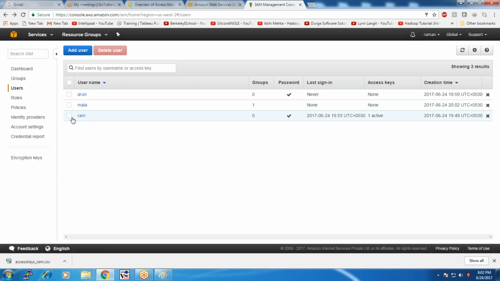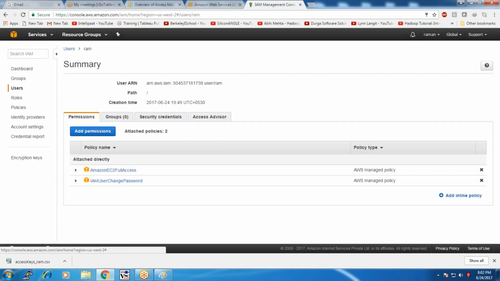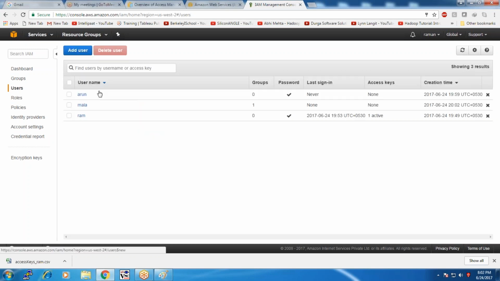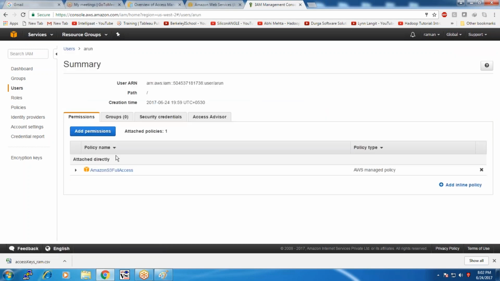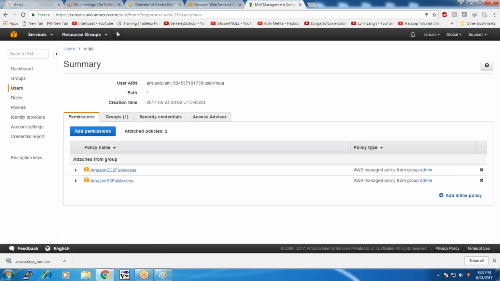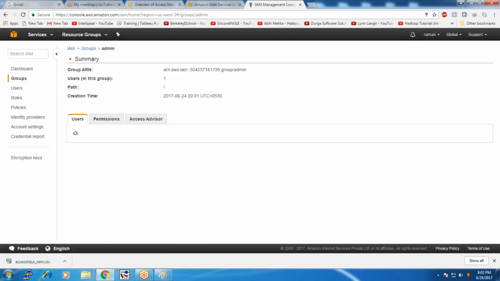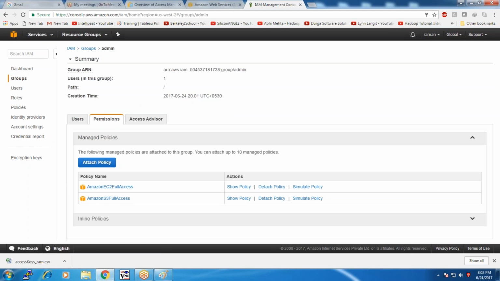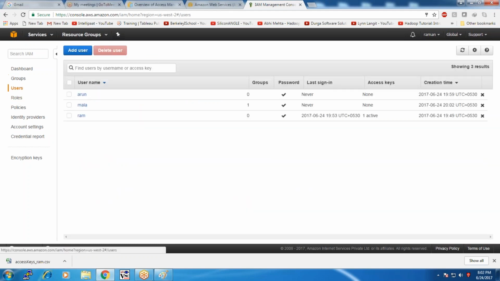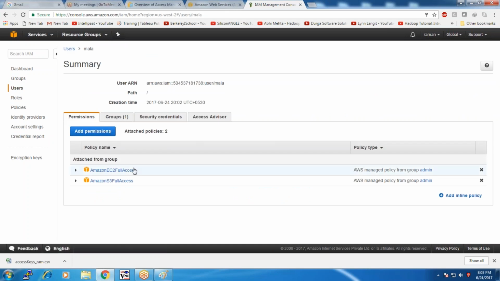Now we have three users. One, the RAM user. We have checked he has been assigned only EC2. Now this Arun user is given only S3 access. Then the third user Mala is assigned to this group. The group is admin group. The admin group already contains two privileges, EC2 full and S3 access. So this user Mala can do all the access, EC2 and S3 full access.